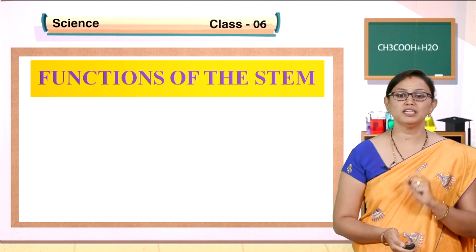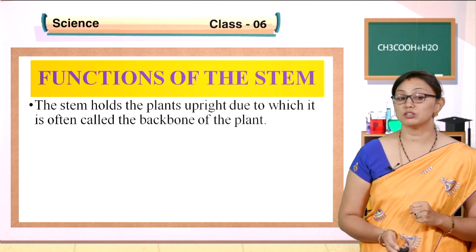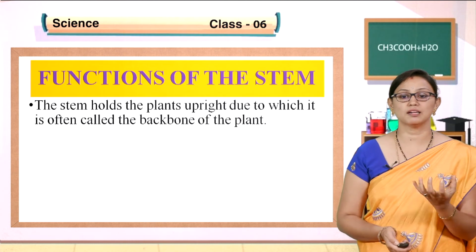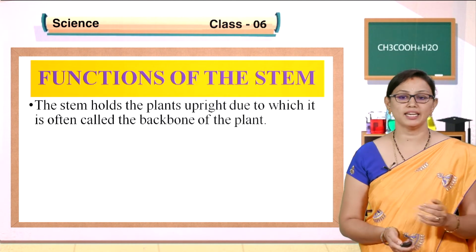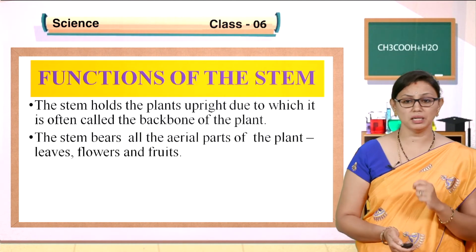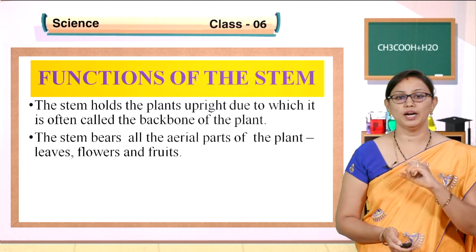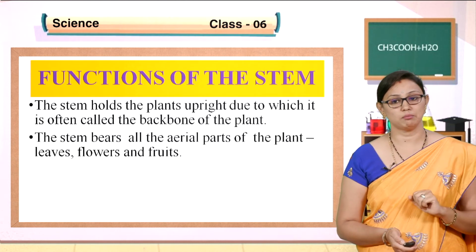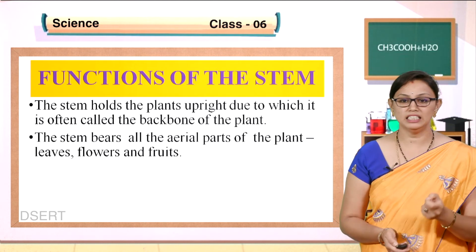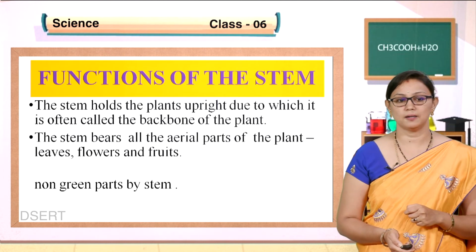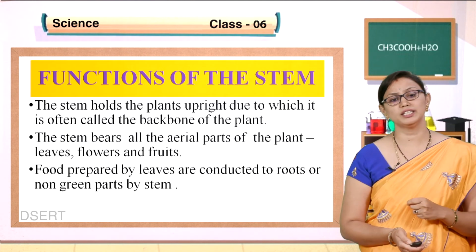The major functions of the stem: it holds the plant upright, due to which it is also called the backbone of the plant. The complete plant is held by the stem. That is, it gives mechanical strength to the plant body, and that is why it is called the backbone of the plant. The stem bears all the aerial parts. Why is it called aerial? Because it is in the atmosphere. The parts exposed to the atmosphere we call aerial parts, like leaves, flowers, fruits, etc. And also the food prepared by leaves is conducted to roots or non-green parts of the stem.